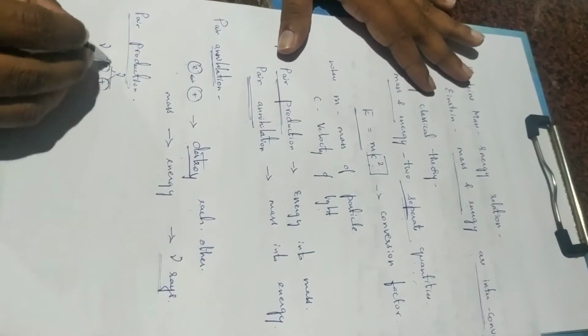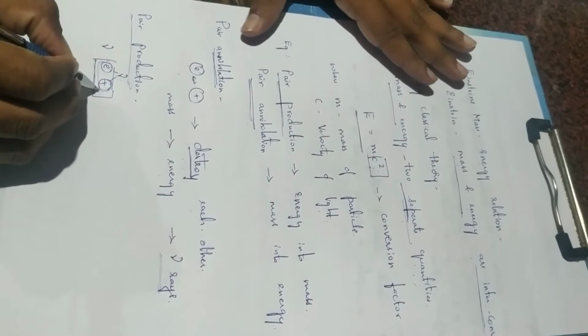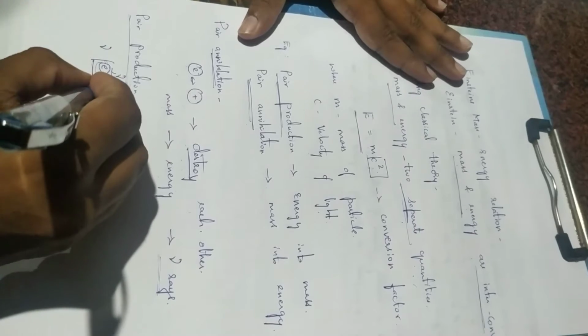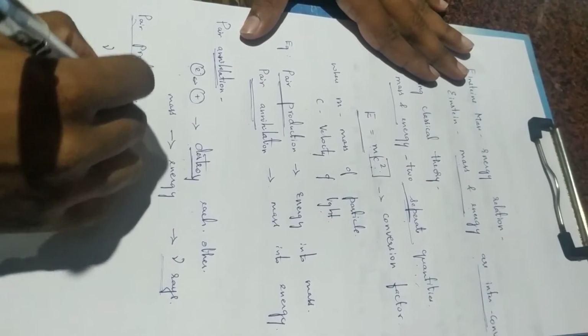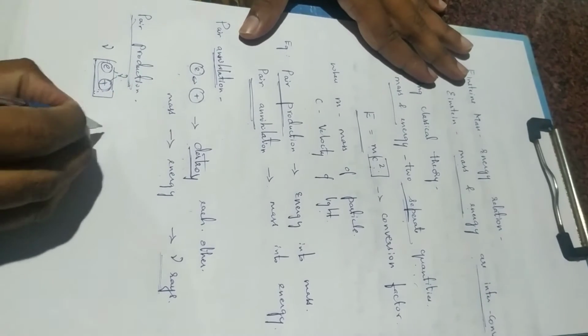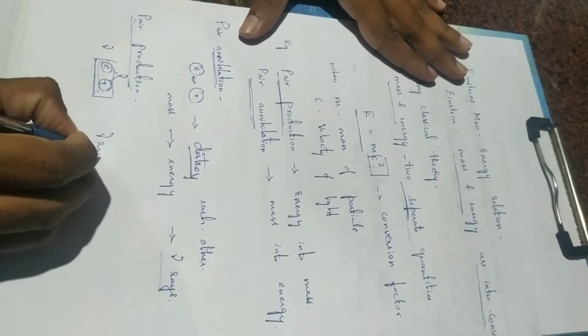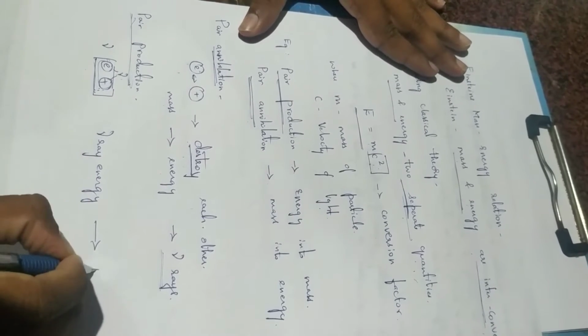It creates an electron-positron pair. Therefore, we have got pair production. Here, energy of gamma ray is converted into mass. So this is about Einstein's mass energy relationship.